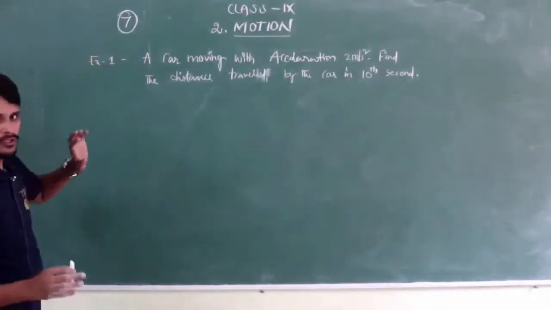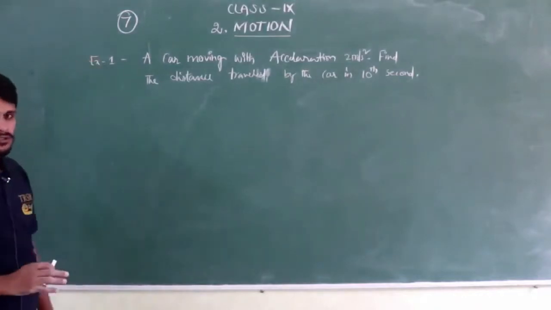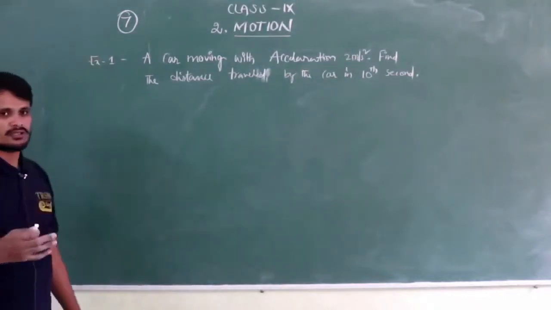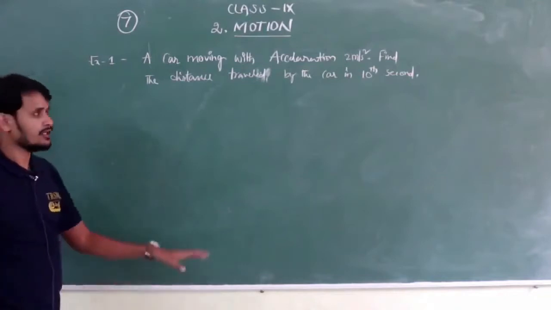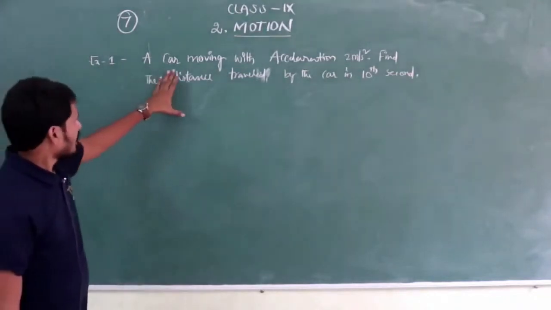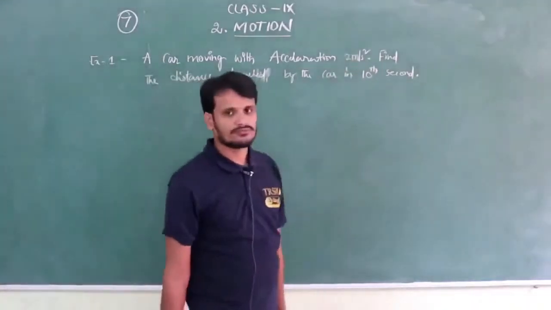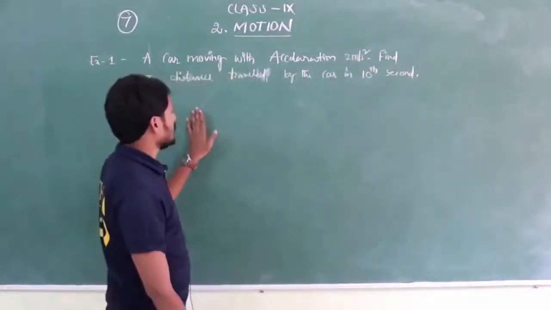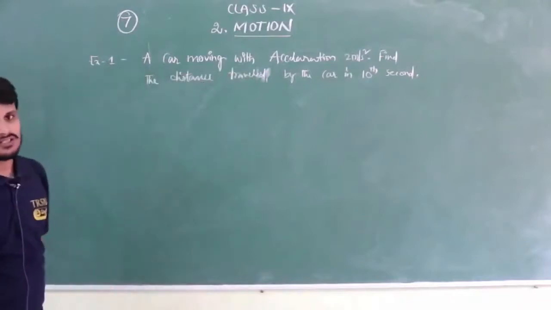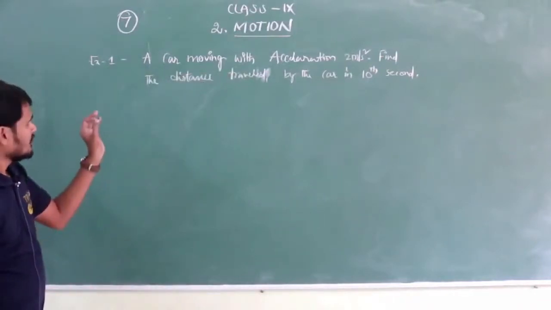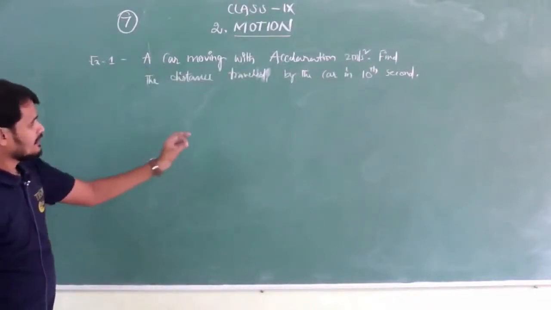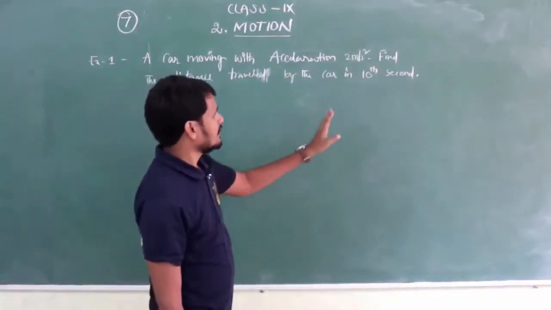So example 1, these are there in your textbook. After class you can check that book clearly. See here: a car moving with acceleration 2 meters per second square. Find the distance travelled by the car in the 10th second.